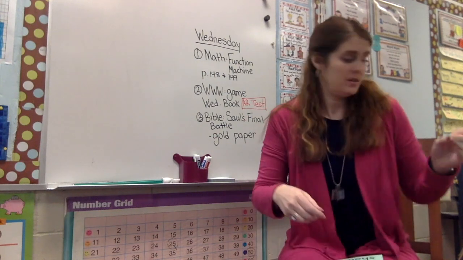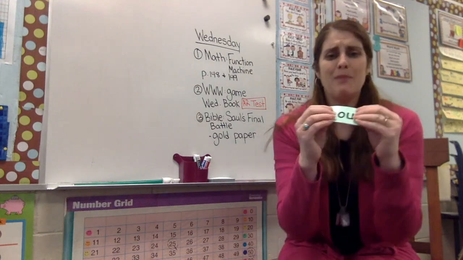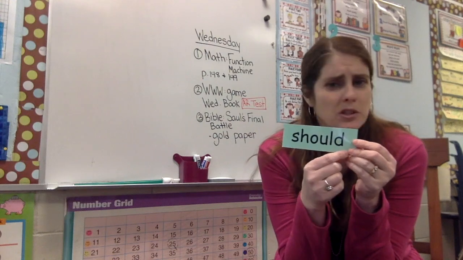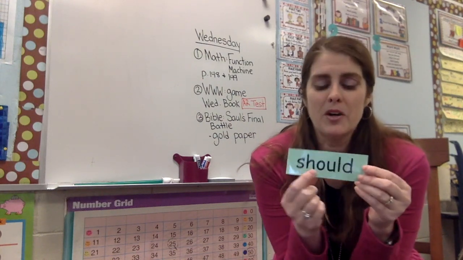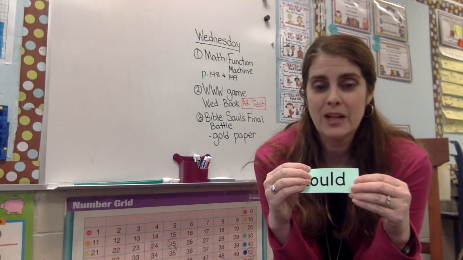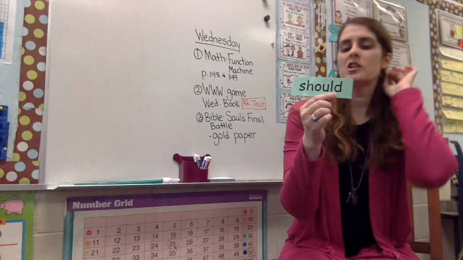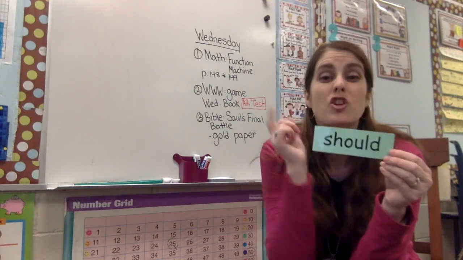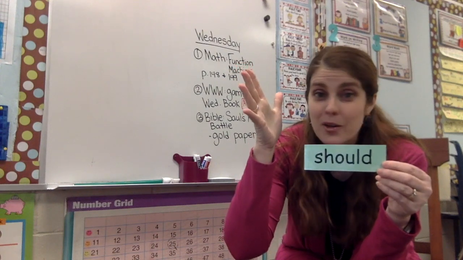Good job. All right, now this one looks similar. It starts the same, but it's not shout. Okay, that is not how it is. Do not do it that way. All right, remember we had would and could that were like this? So this is should. All right, so this is our word should. It's one that you will just have to memorize because it doesn't follow the rules.